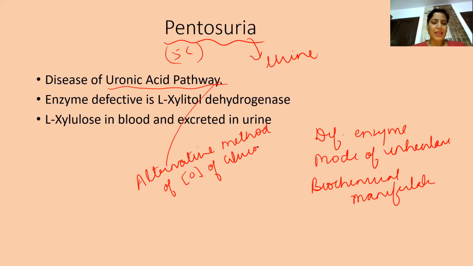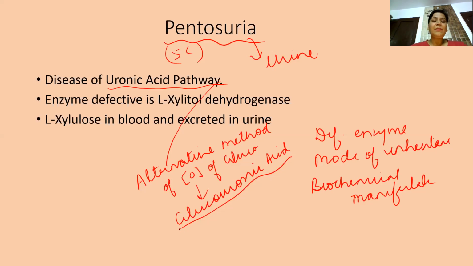Uronic acid pathway is required for the synthesis of glucuronic acid, which is a very important detoxifying agent in our body. One example I'll quote is the function of glucuronic acid in the degradation of heme, in the synthesis of stercobilinogen and urobilinogen.